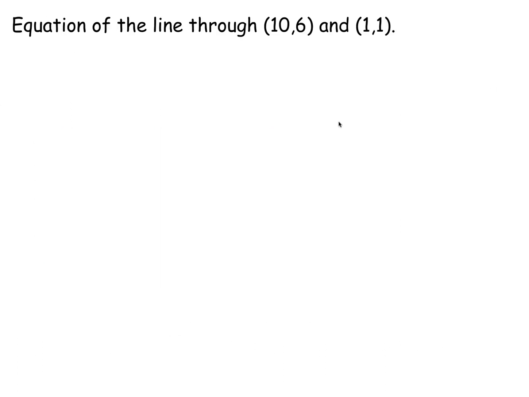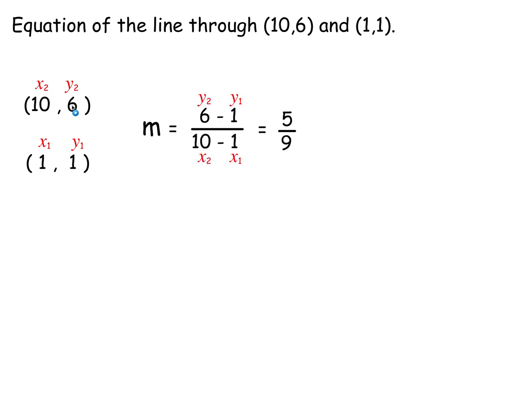So here's the working for that. We want the equation of the line through these two points, so get the gradient. We get the y difference, 6 minus 1, and the x difference, 10 minus 1. The gradient is 5/9. Use y minus b equals m(x minus a). That was in the third video: the general equation of a straight line, gradient m through point (a, b).